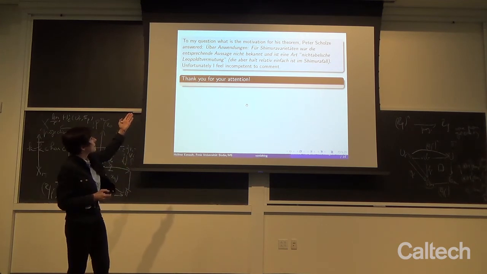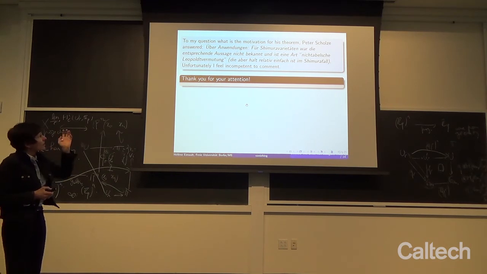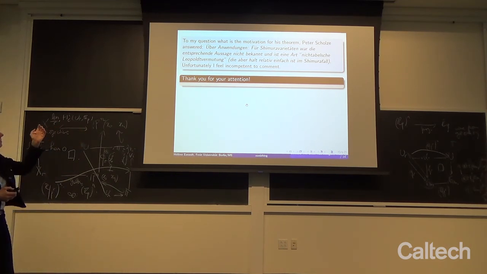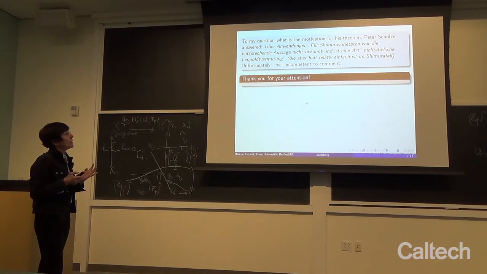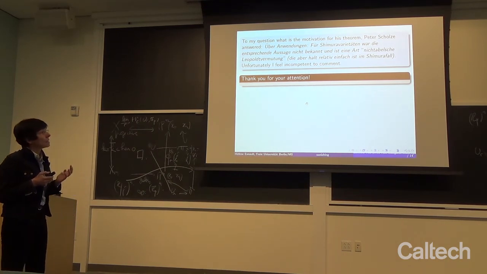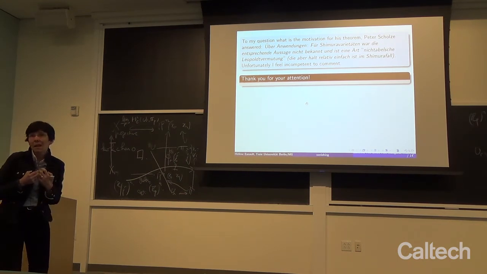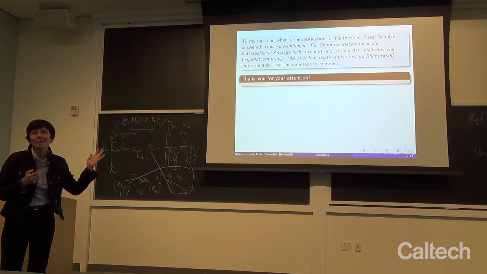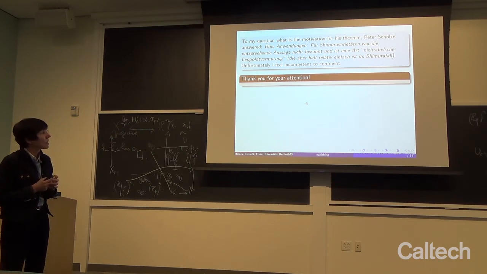So he answered this. On applications for Shimura varieties, the corresponding statement was not known, and it's a type of non-abelian Lefschetz conjecture, which is relatively simple in the Shimura case, but unfortunately, I cannot really comment on this because I don't understand enough of the Lefschetz conjecture.